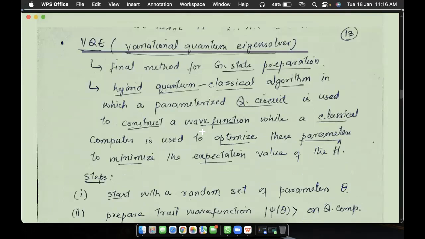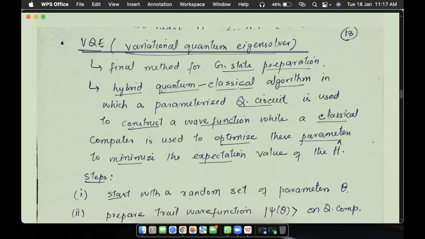Then there is another one, called the variational quantum eigensolver. It is one of the major algorithms in quantum machine learning, because it is very important. It also helps us find the ground state energy, and it has been implemented by IBM, Google, and other major industries, where they were trying to calculate the ground state energy of certain materials like lithium hydride and beryllium hydride. It is one of the methods used to calculate the ground state energy. It is a hybrid quantum-classical algorithm: it uses both quantum and classical computers to calculate the ground state energy.